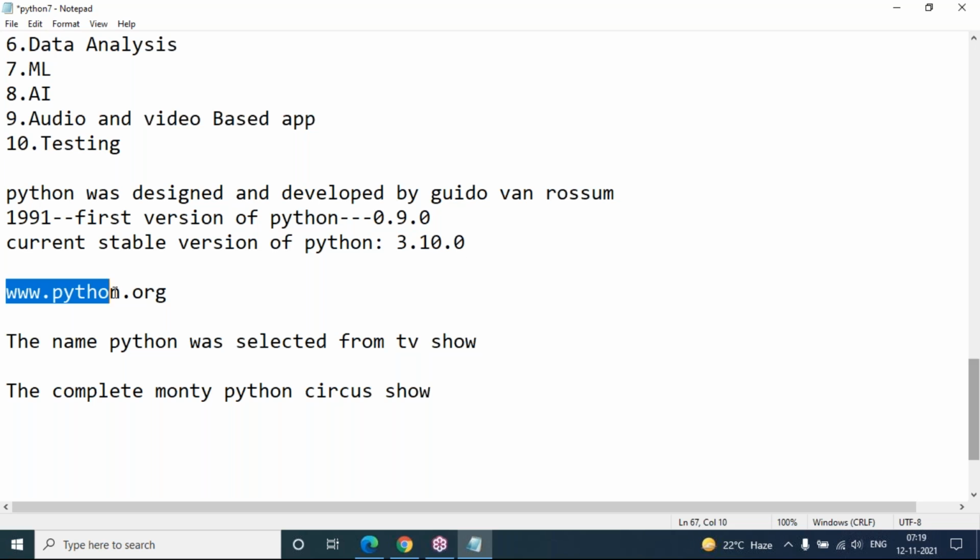How do you know the current stable version or all version information? Just visit the official website www.python.org. And the name Python was selected from a TV show. The author Guido van Rossum selected the Python programming language name from a TV show, because when he started Python, there was a TV show telecast on the BBC channel, the circus show called Monty Python's Flying Circus. So the name is derived from this show only. That's why we call it Python.